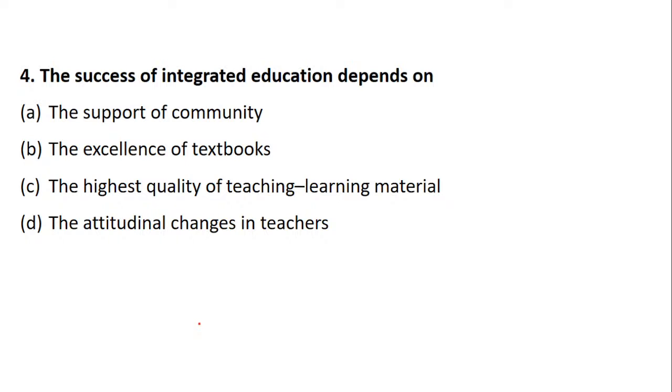Okay, coming to question number 4. The success of integrated education. You have a keyword over here, that is a term. The success of integrated education depends upon what? The support of the community, the excellence of the textbooks, the highest quality of teaching learning material, or the attitudinal changes in teachers. We have done this term integrated education in one of the classes. Once we have done this question, I do remember, and I have explained the meaning of integrated education. So you should be able to answer this correctly. Let me see how many of them remember it very well. We have started with question number 4.